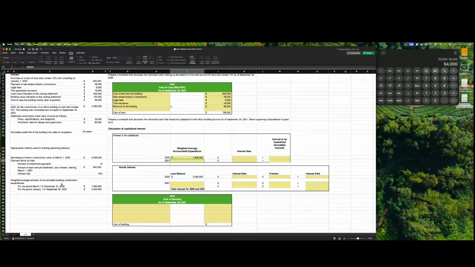You just enter those in. 1,800,000 for 2020, 2021, 2,400,000 at the interest rate of 10%. So you could calculate that pretty easily to get the interest for the year.